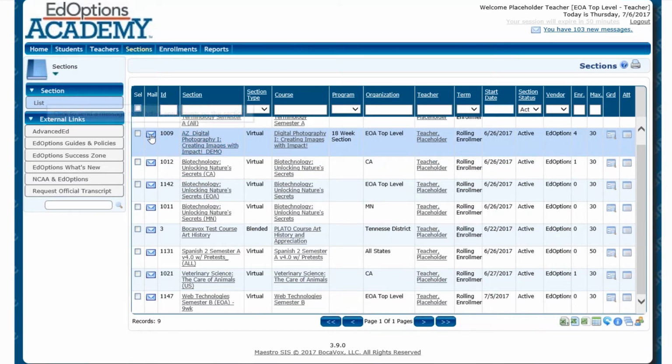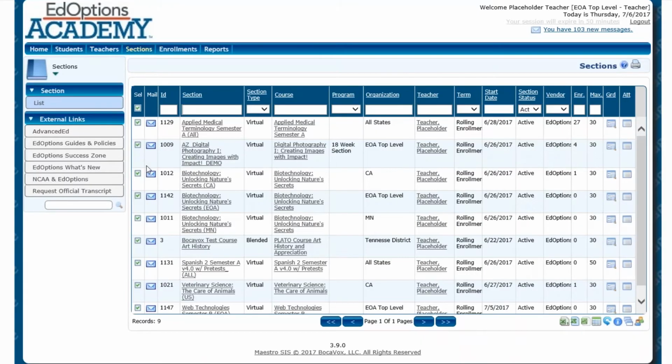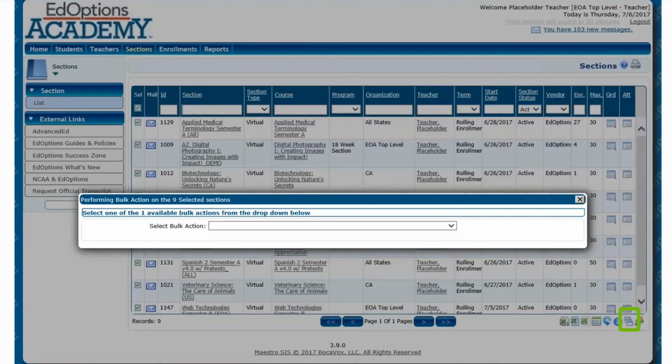I can email students for one section, or I could actually email all of my sections if I select up at the top. And then I go down to this little stacked windows icon down at the bottom right. Anytime you see this, that means there's a bulk action that can be performed. And this is just to make your number of clicks and hopefully the screens that you encounter a little bit less.